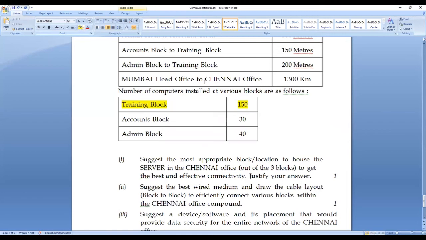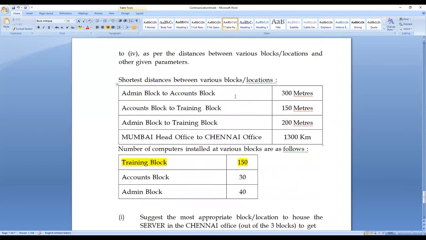I am going to check training to accounts block, that is one connection. Then admin to training block, that is also there. So direct connection is available. Do not try to confuse this one. We are having only 3 connections.